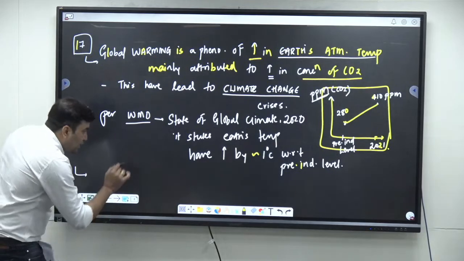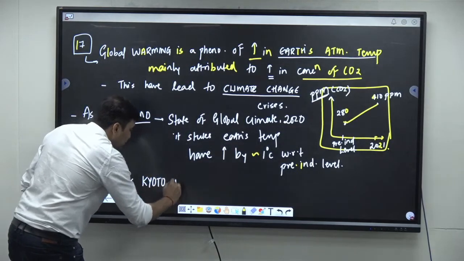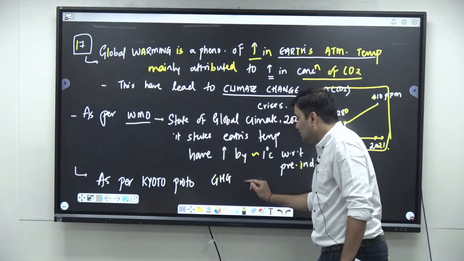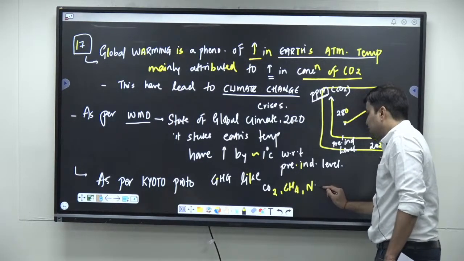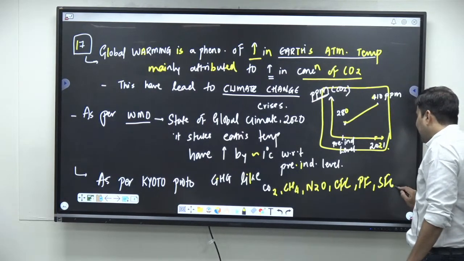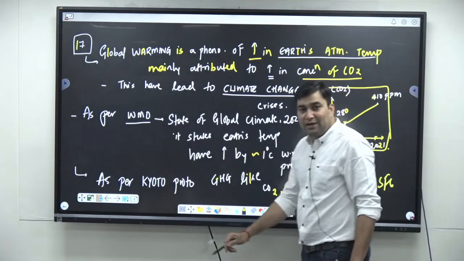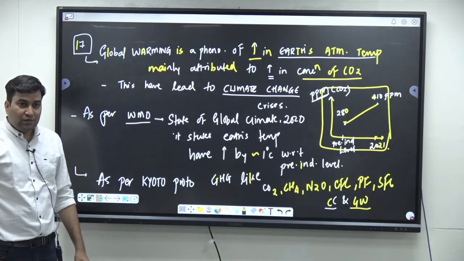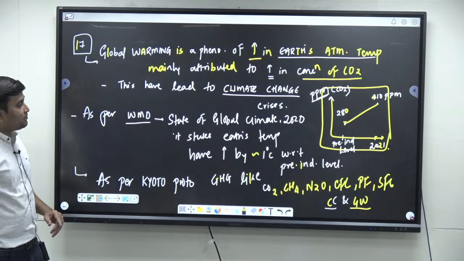Greenhouse gases. As per Kyoto Protocol, the greenhouse gases like CO2, methane, nitrous oxides, CFCs, perfluorocarbon, sulfur hexafluoride, etc. are attributed to climate change and global warming. Correct? ये पूछा है ना? So what we are doing? We are addressing this in introduction, going point wise. Is it clear? This is how you will write the brief introduction about this question.